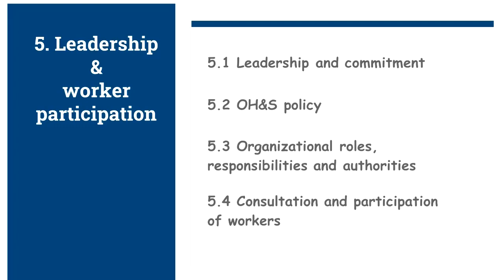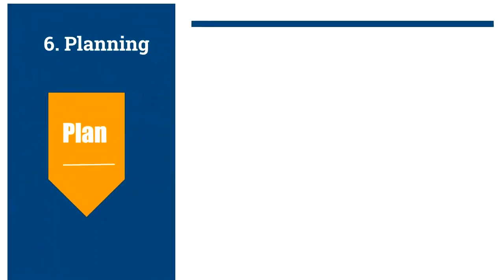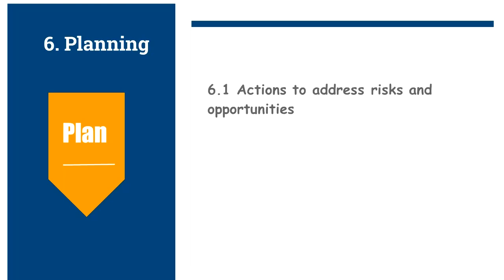Clause 6, Planning. Here starts the PDCA cycle: plan. This clause gives the requirements of planning the process to ensure the success of the occupational health and safety system by identifying the risks and opportunities. 6.1 Actions to address risks and opportunities.